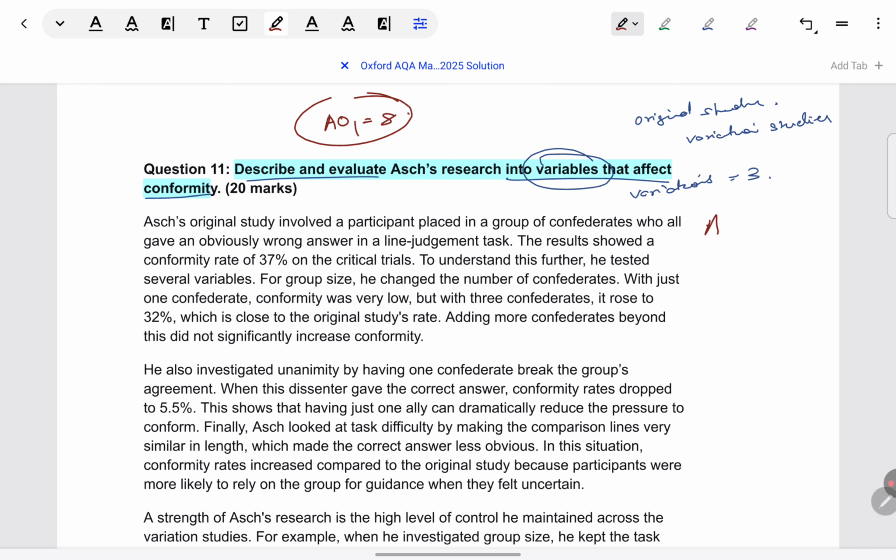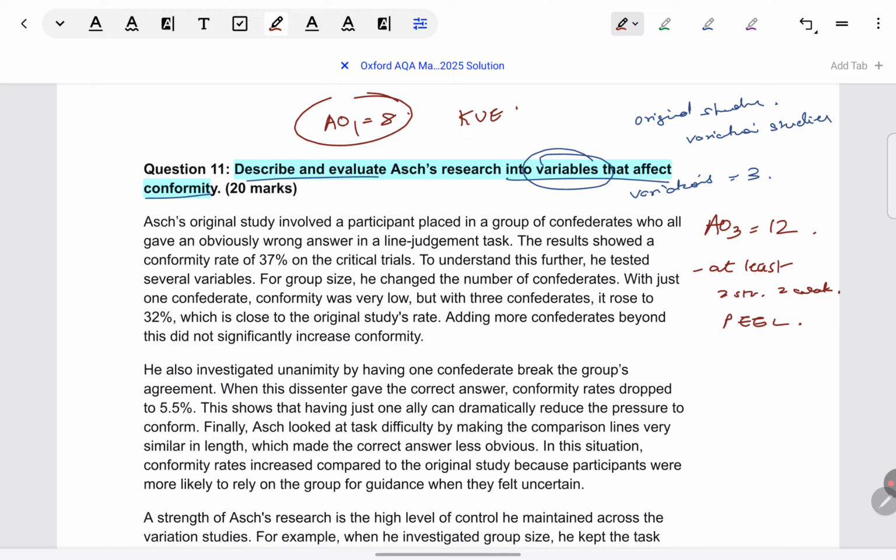Now coming to AO3, which is worth 12 marks. Like I told you, I won't go into that much depth, but at least 4 points of evaluation, preferably two strengths, two weaknesses, at least one with a counterpoint, at least one with a supporting study. Your supporting study is not that important because all these are studies anyways in AO1. So these are the general bits of advice I can give for AO3. And of course, every point should be in full PEEL format. In AO1, points should be in KUE format.